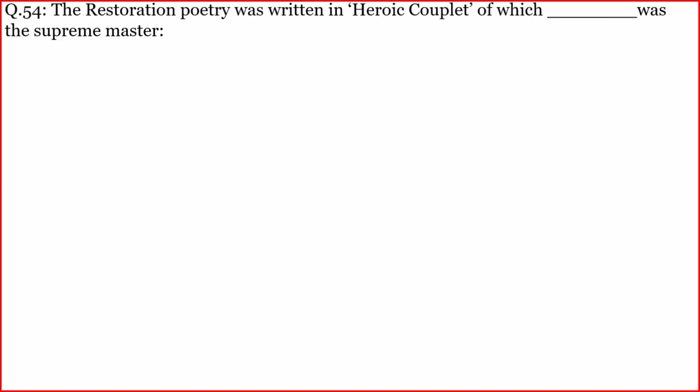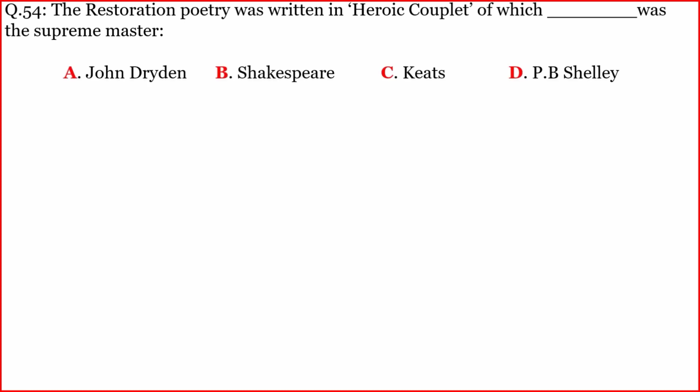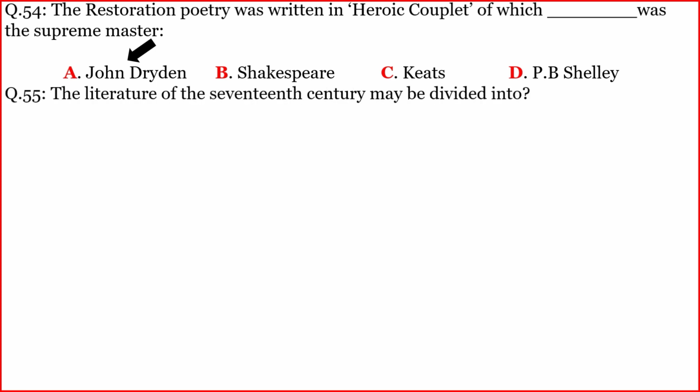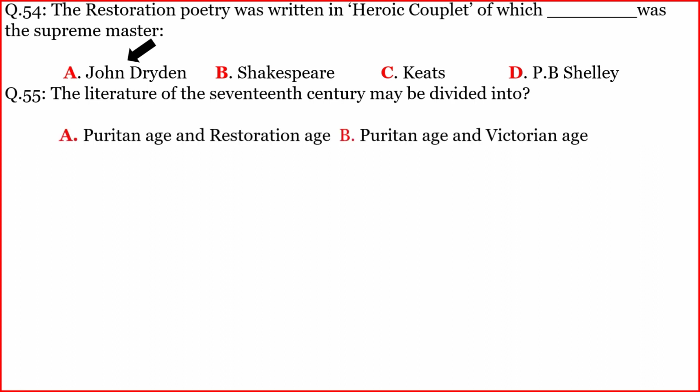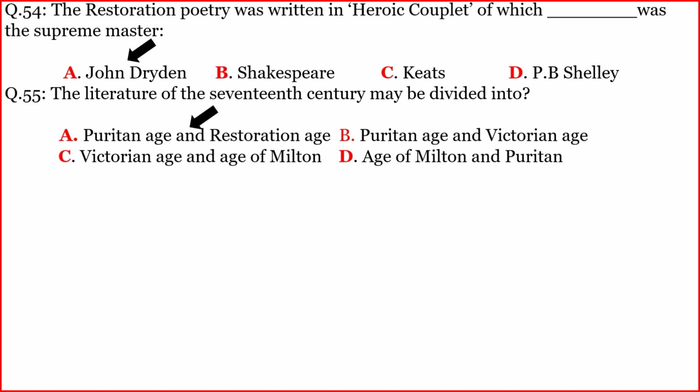Another question. The Restoration poetry was written in heroic couplet, of which dash was the supreme master. The correct option is A. John Dryden. Another question. The literature of the 17th century may be divided into. The correct option is A. Puritan age and Restoration age.